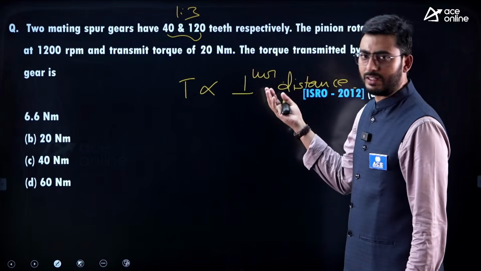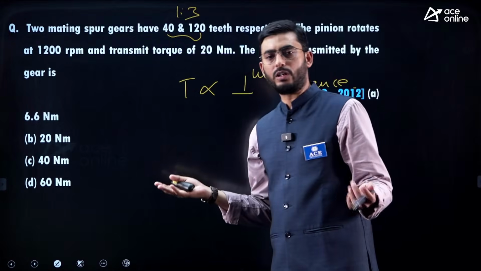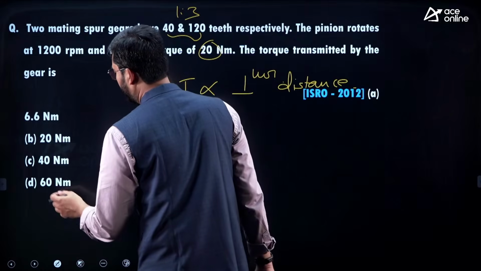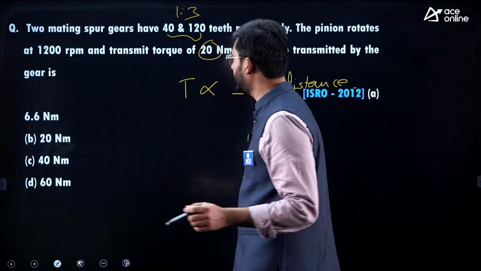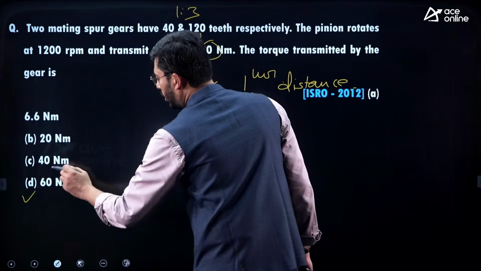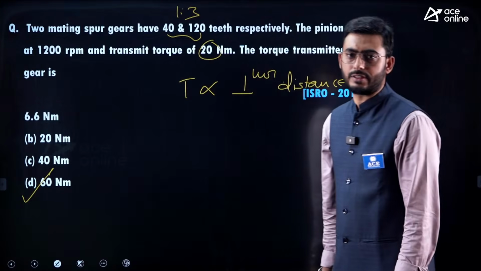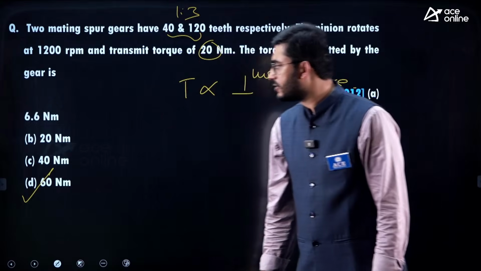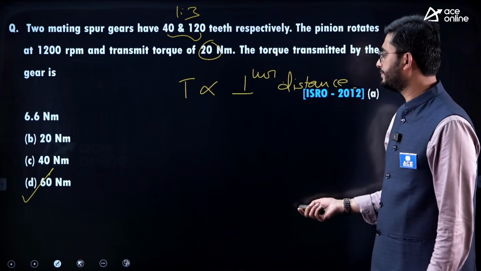So if the size is increased by 3 times, obviously the torque will be increased by 3 times. Here the applied torque is 20 Newton meter, so the torque at the output will be 60 Newton meter. Option B is the answer. Okay.